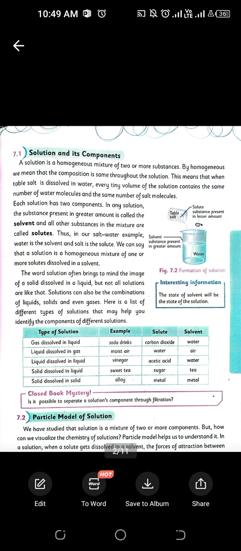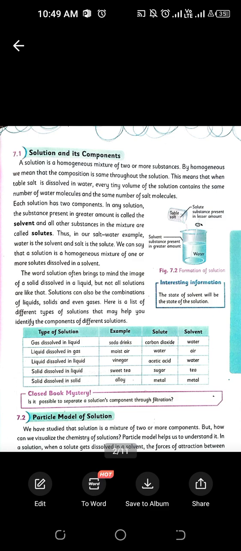For example, if we wanted to prepare a sugar solution in which we have to add sugar into water, so sugar will be solute. The substance that should be added in a solution is known as solute. On the other hand, solvent is something in which the substance is being dissolved. Water is a solvent, solute is sugar, and water is a solvent.